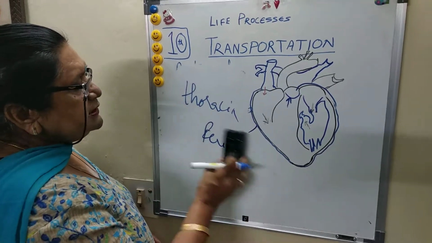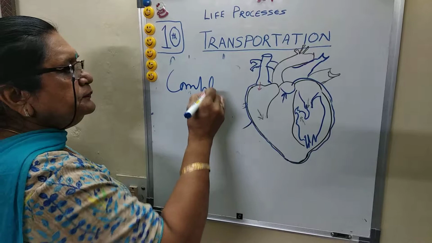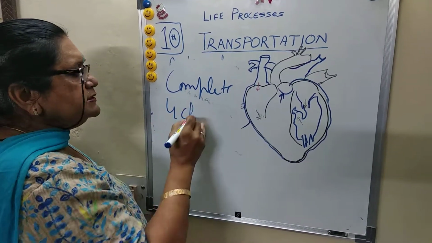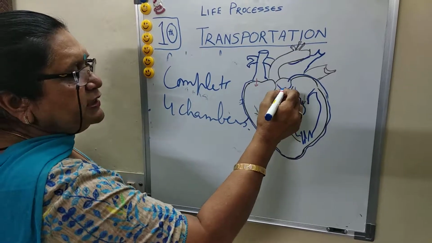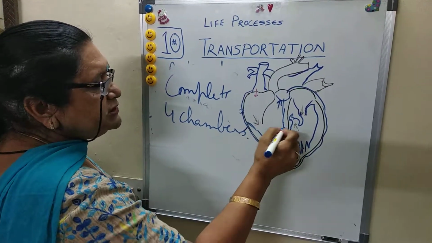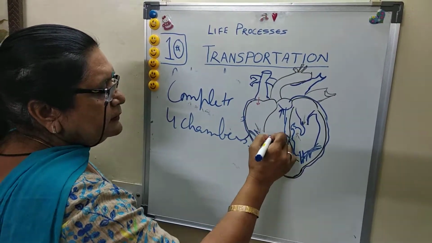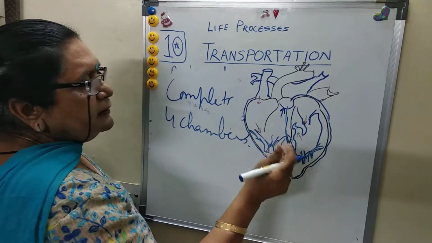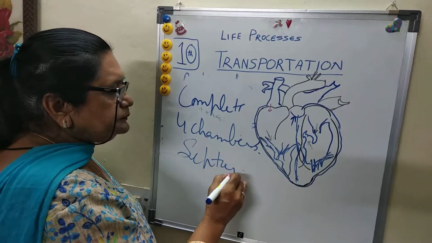In this case, the first point is that our heart is complete, having 4 chambers separated by complete partitions, which are called septums.